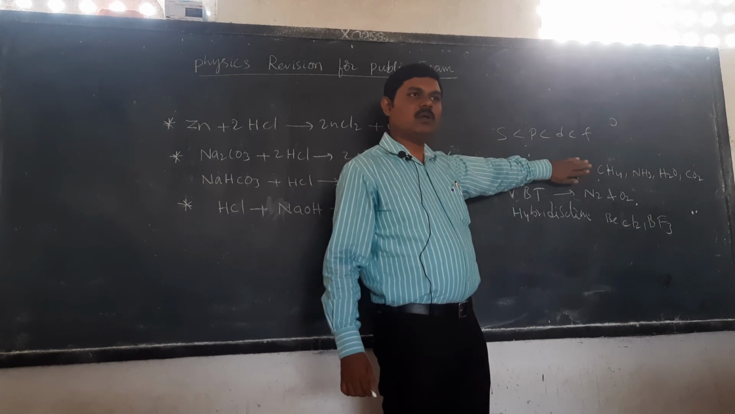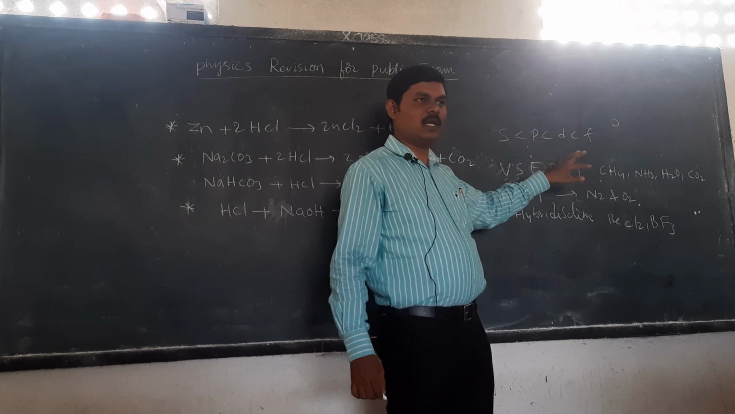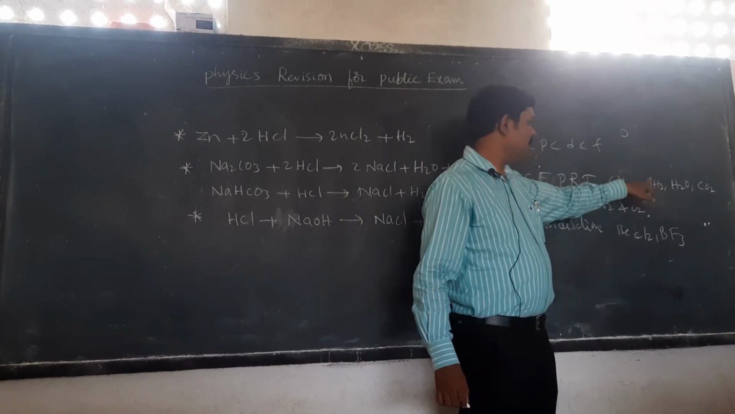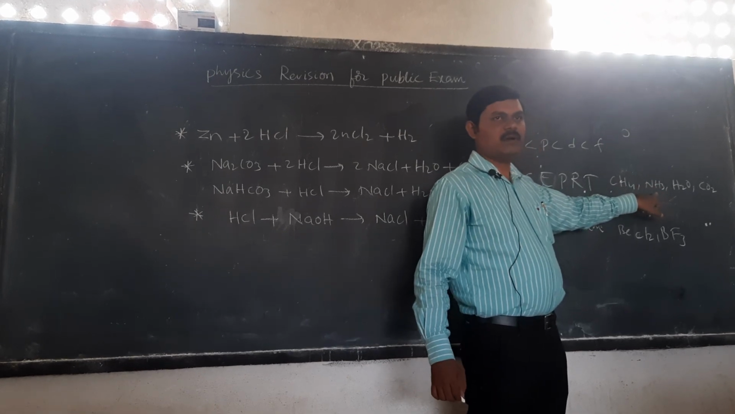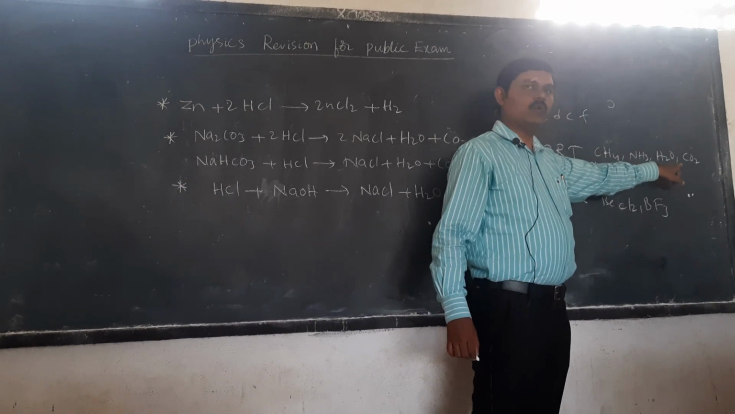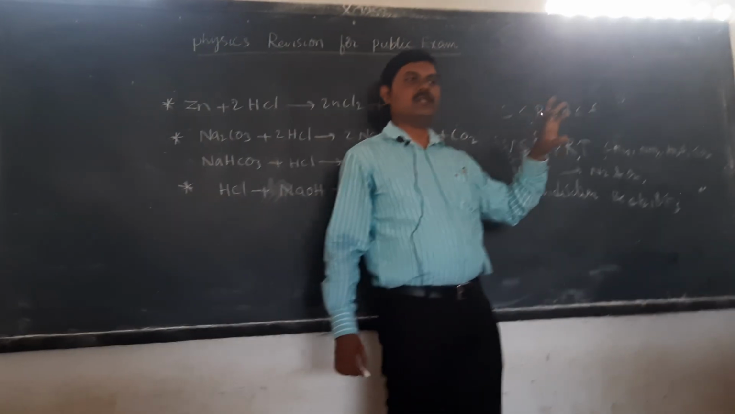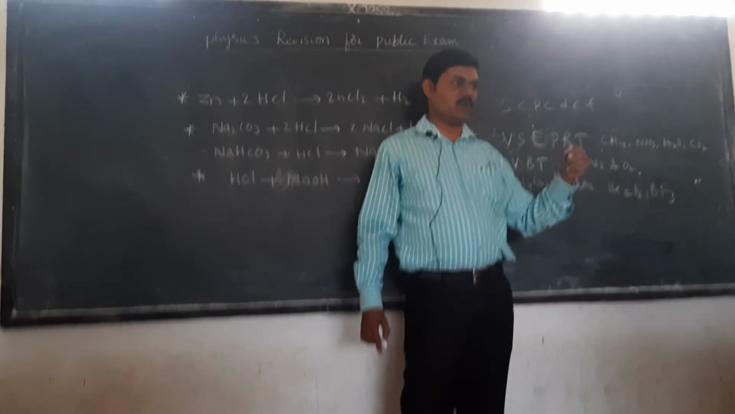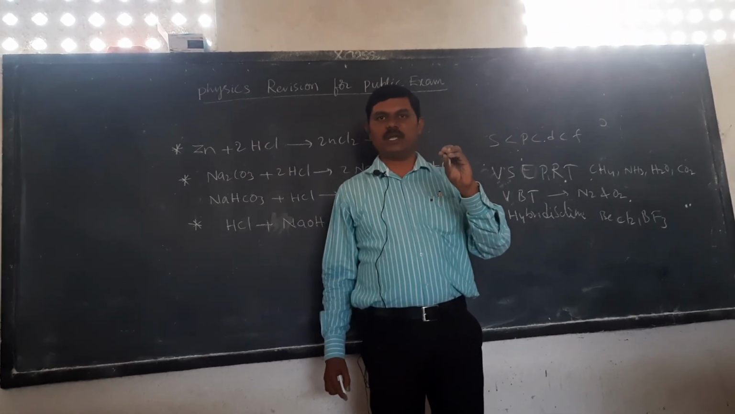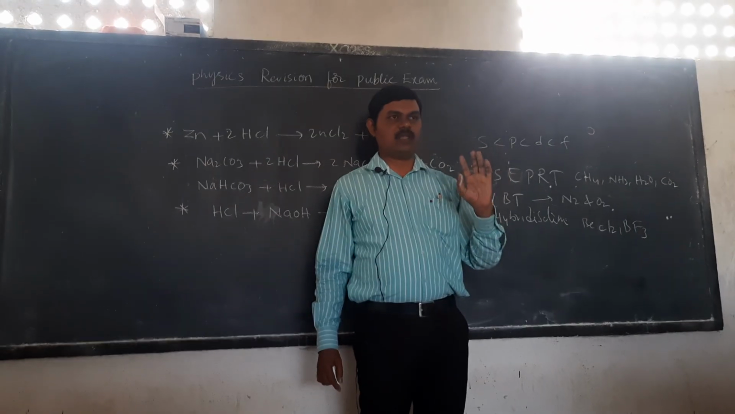VSEPR theory is explaining about the bond angles. Recently in the bit part they asked one question: methane bond angle 109 degrees 28 minutes. And what is the bond angle in NH3 ammonia? 107 degrees 41 minutes. H2O 104 degrees. CO2 180 degrees, linear structure. So if you remember the bond angle and the shape of the molecules, it can be expected in the bit part as 1 mark. And finally, what are the properties of ionic and covalent compounds? That tabular form of question you have to prepare in this lesson.